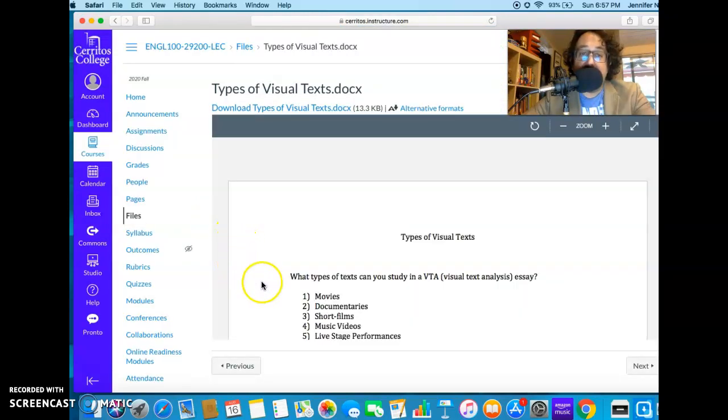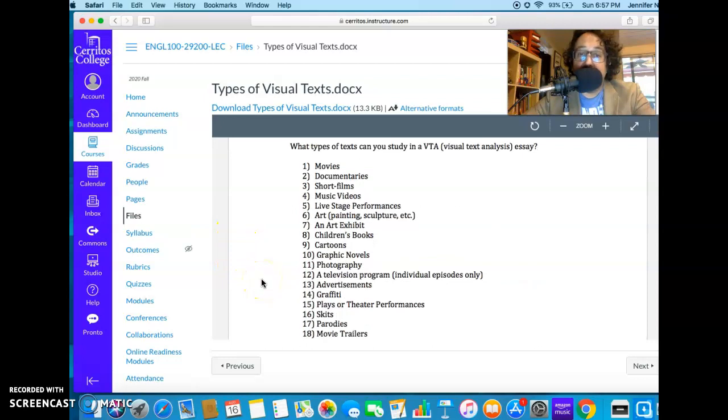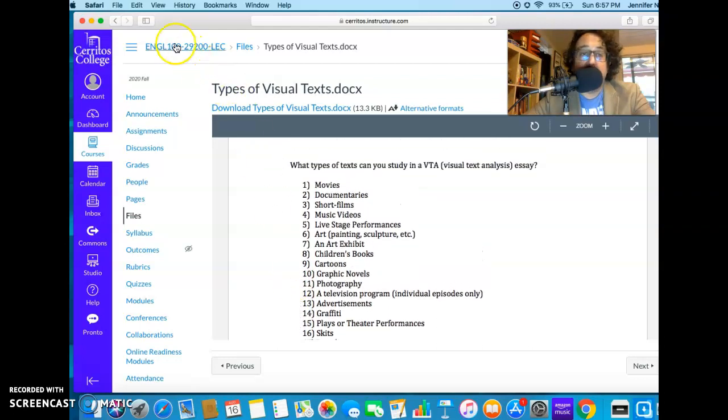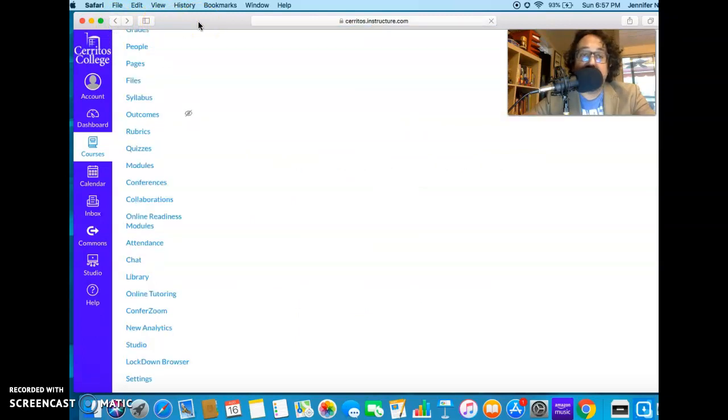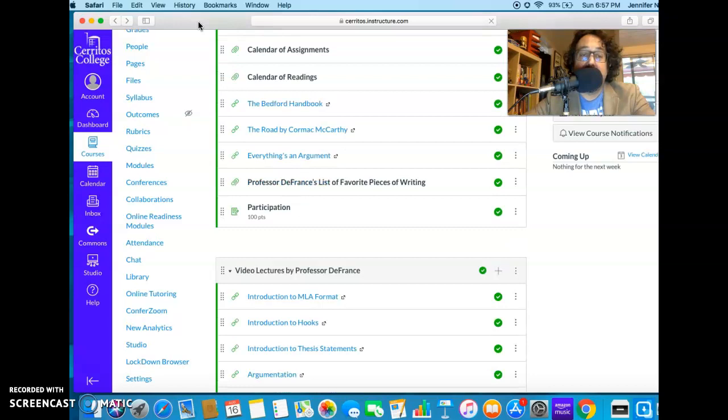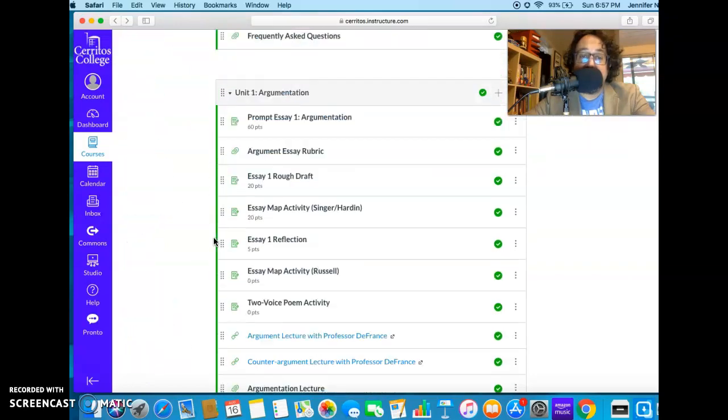So with a visual text, you might write about a movie, a documentary, art, cartoons, graphic novels, photography, skits, art. There are many possibilities. But you choose that, and then we'll tell you how to put it into an essay form. And that's what we're doing with Unit 3, the visual text analysis.